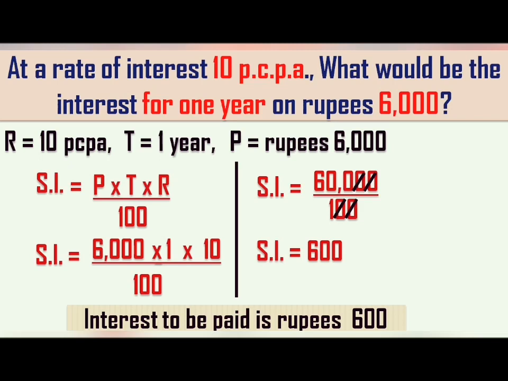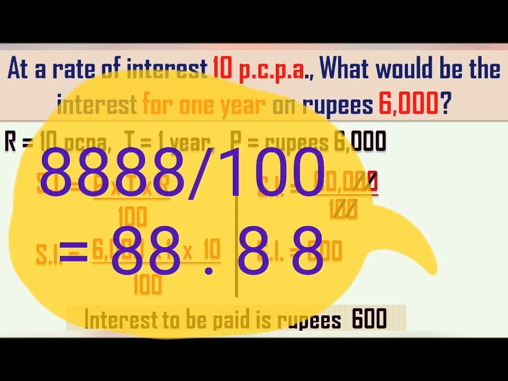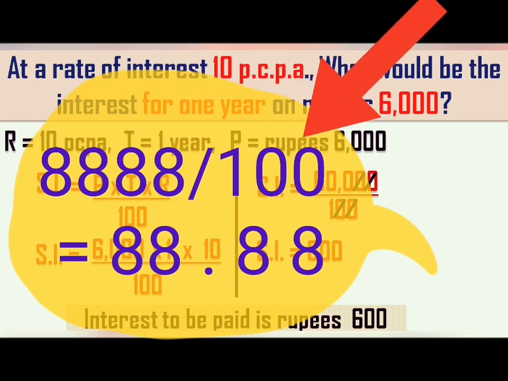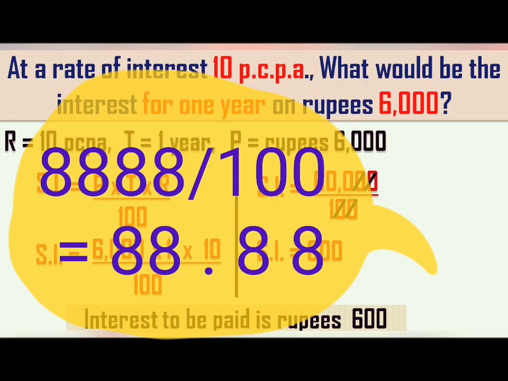Now what happens if the zeros are not cancelled? That means the number in the numerator is such that there are no zeros. At that time, what you are going to do is leave 2 digits from the right side and give a decimal point. That means if the number in the numerator is 8888 divided by 100, then your answer will be 88.88. What I have done is left 2 digits from the right side. Why 2 digits only? Because in the denominator we have 100, and 100 has 2 zeros. So 2 digits will be left from the right side, from the units place, and then give a decimal point.